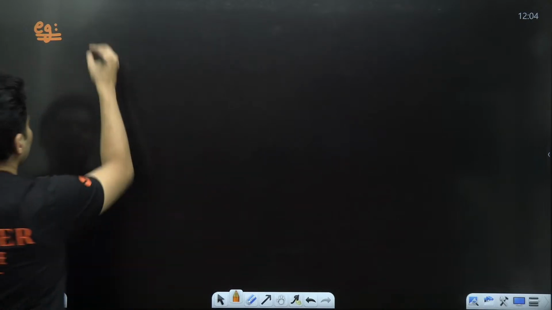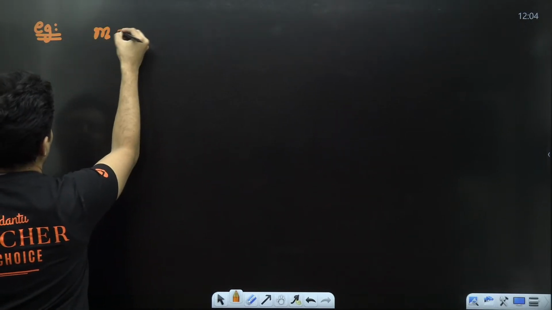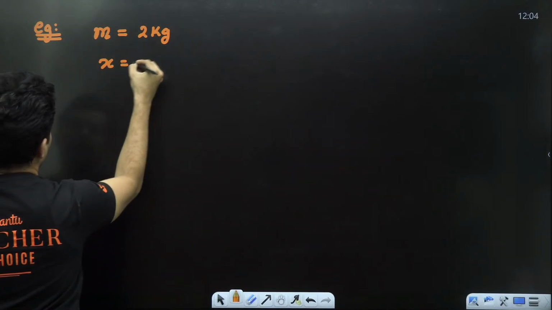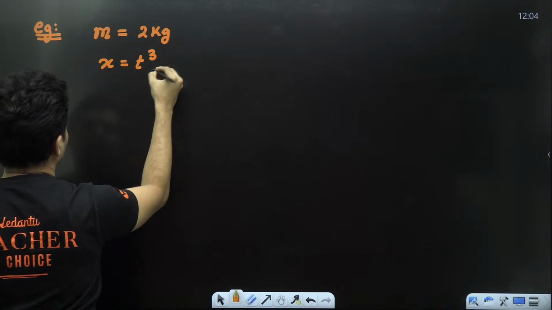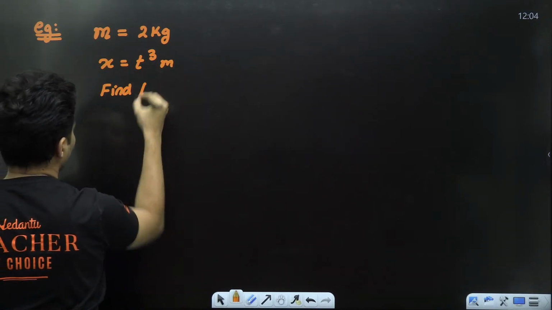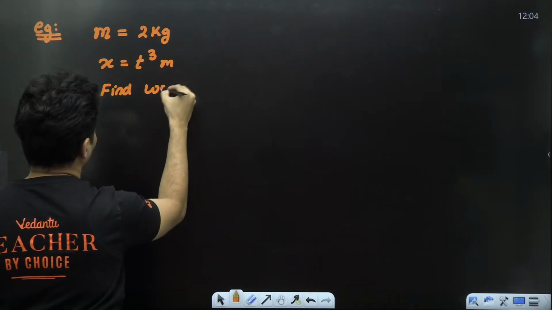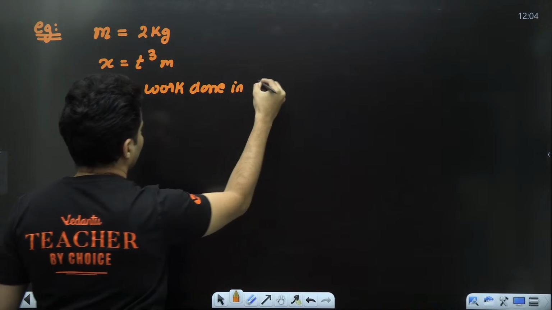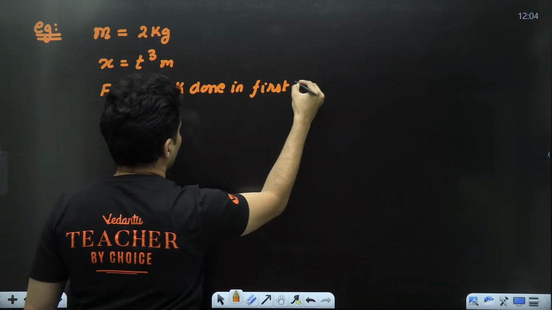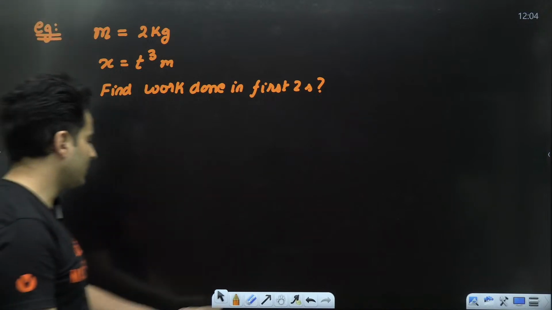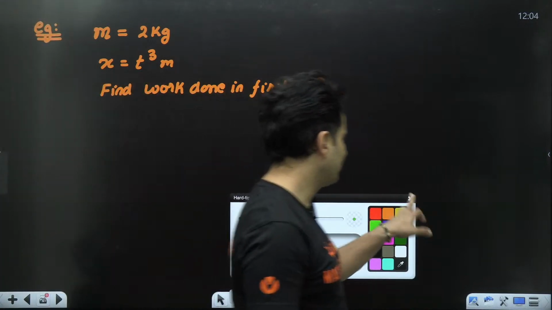Here the question says the mass is given to be 2 kg, x is given to be t cube meters. Find the work done in the first 2 seconds. That's the question. Let's try to solve this.